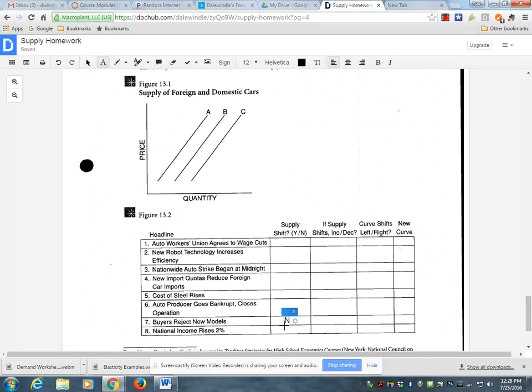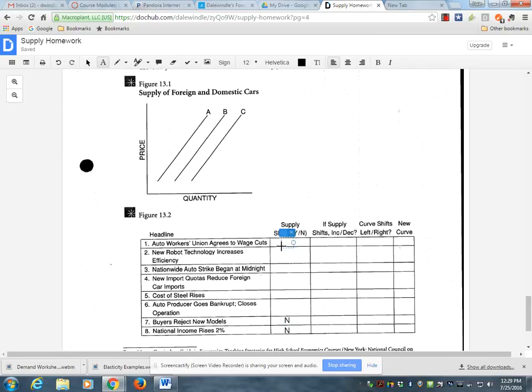Buyers reject new models. That's a demand thing. It won't change the supply curve. And then down here, national income rises 2%. Well, income is a determinant of demand, so that will not shift the supply either. The rest of these, the answer will be yes.